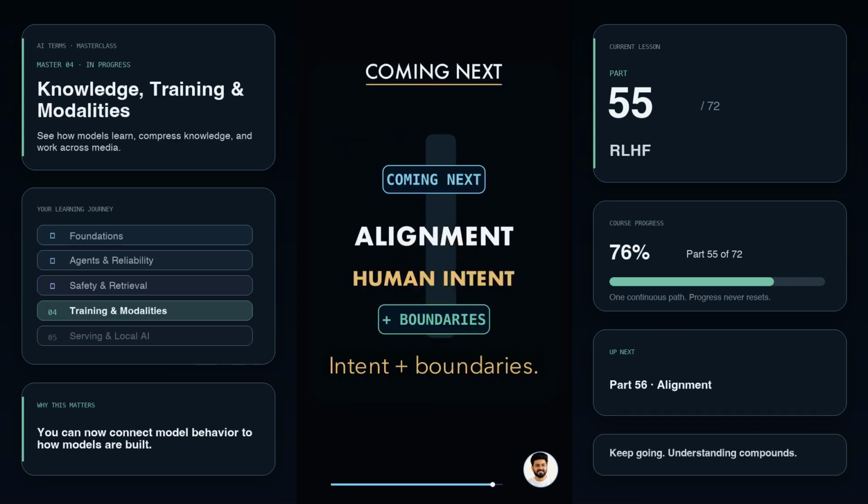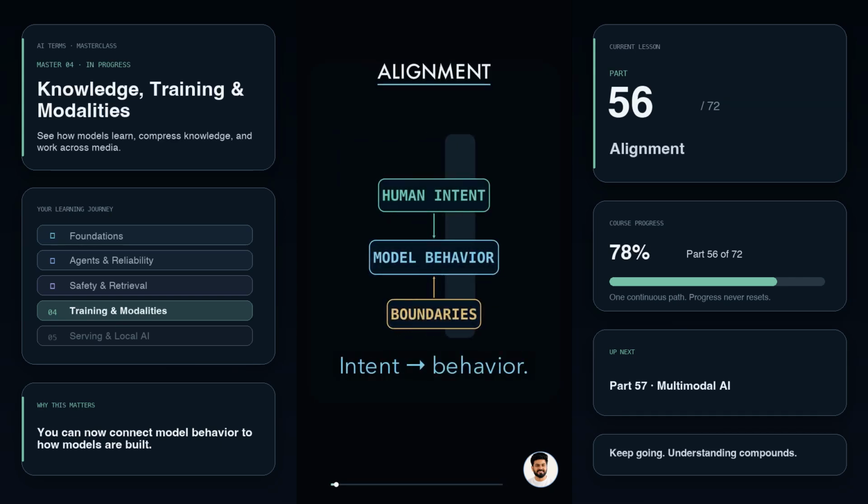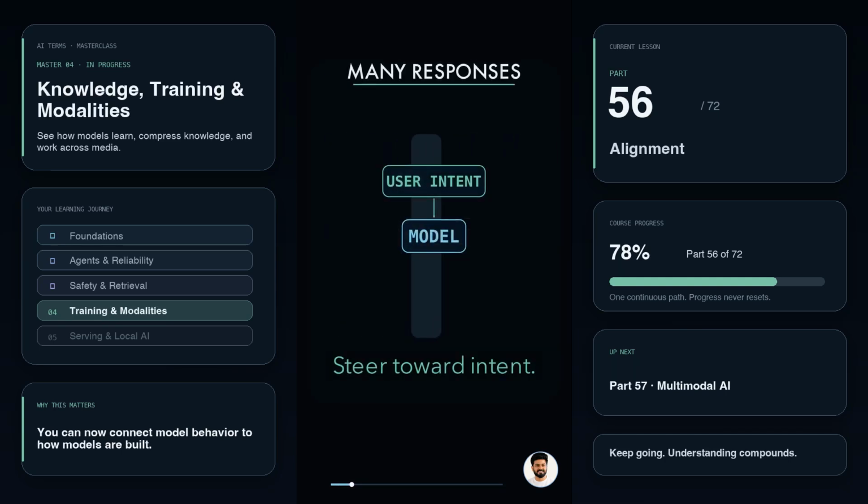Coming next, alignment, matching behavior to human intent and boundaries. Alignment means making an AI system's behavior match human intent and boundaries. A user asks for a useful answer. The model can produce many possible responses. Alignment steers those possibilities toward what people actually want: helpful, honest, and safe.